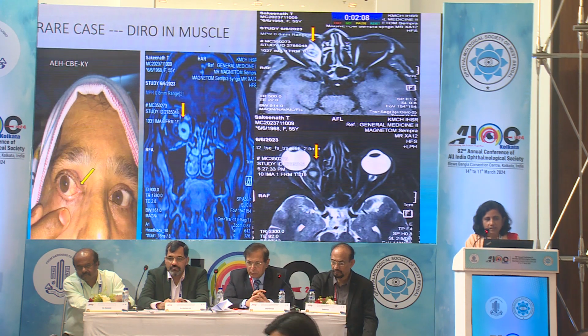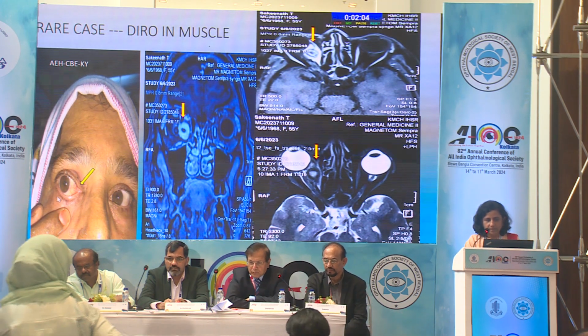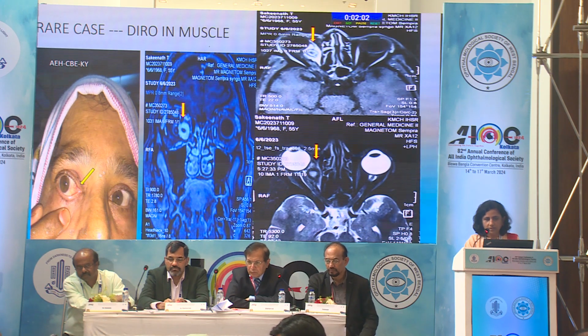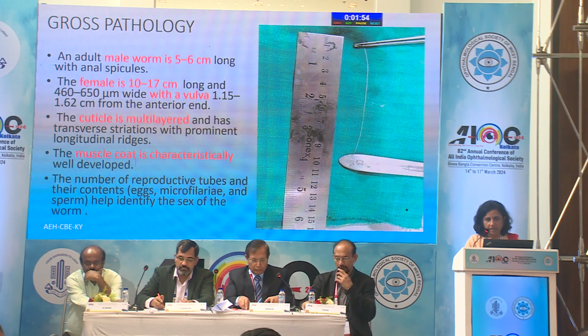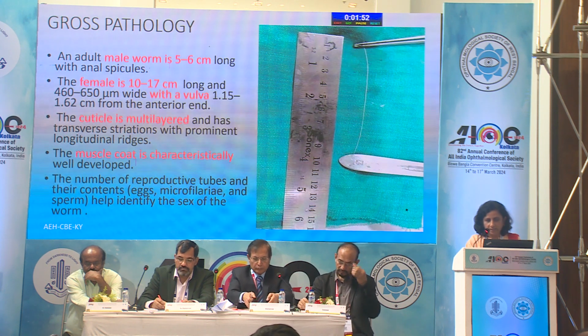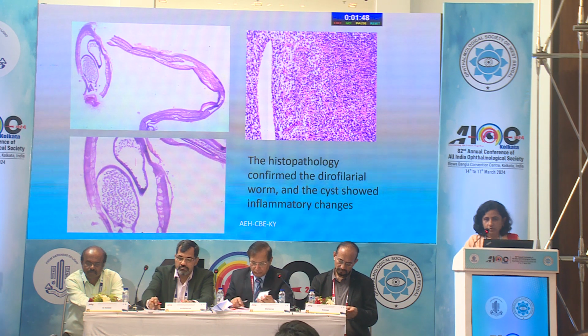alive. There was a rare case of dirofilariasis in the medial rectus muscle. This lady presented with just a little bit of congestion, and this was the worm lodged in the medial rectus muscle. On gross pathology, the female worm is longer, identified with a vulva at its end. The cuticle is typically multi-layered. The muscle coat is characteristically well developed. This was the histopathology.